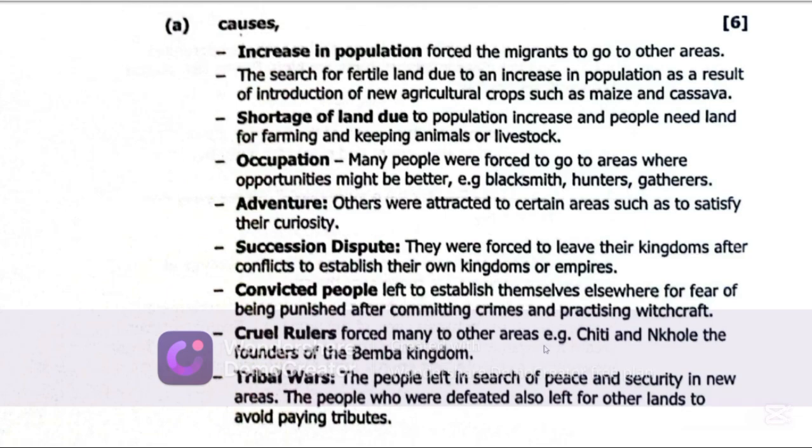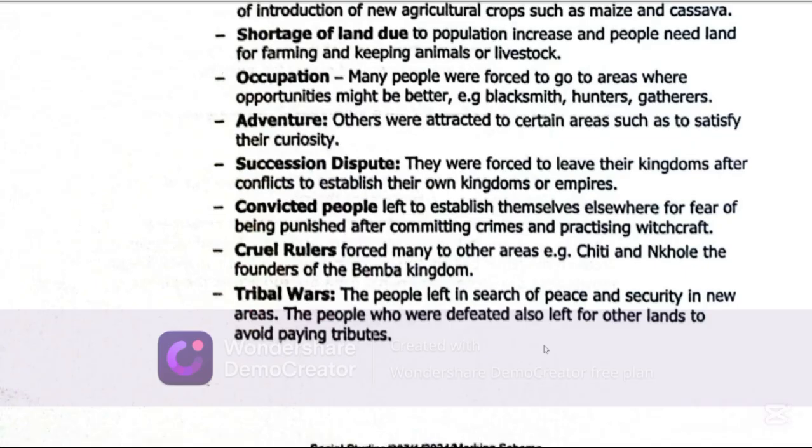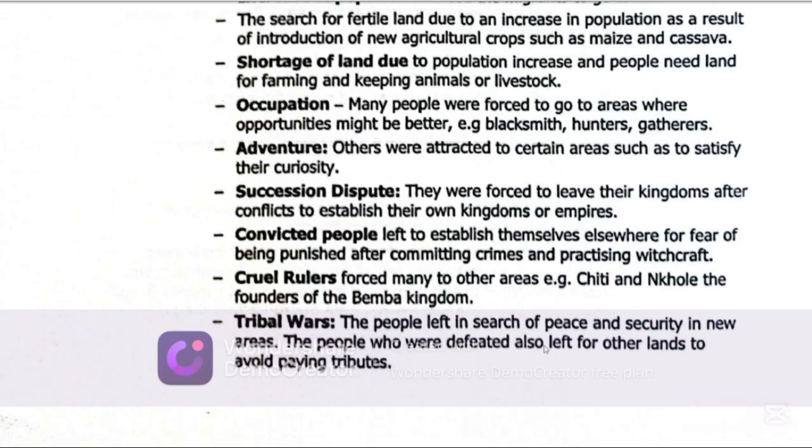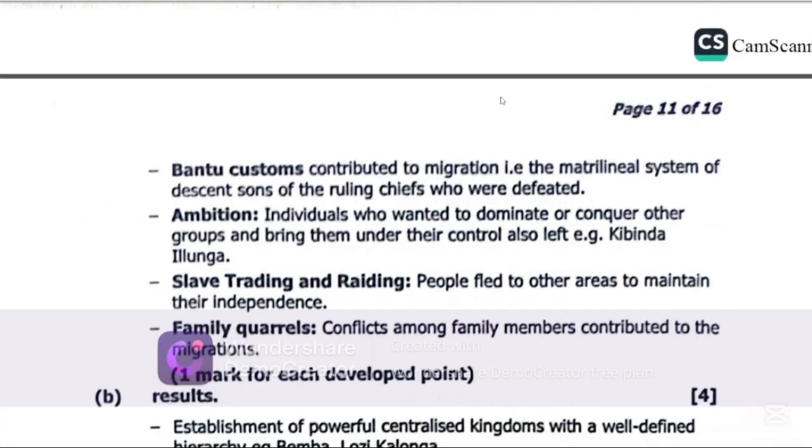The people left in search of peace and security in new areas. The people who were defeated also left for other lands to avoid paying tributes. Bantu customs contributed to migration, that is, the matrilineal system of descent, sons of the ruling chiefs who were defeated.